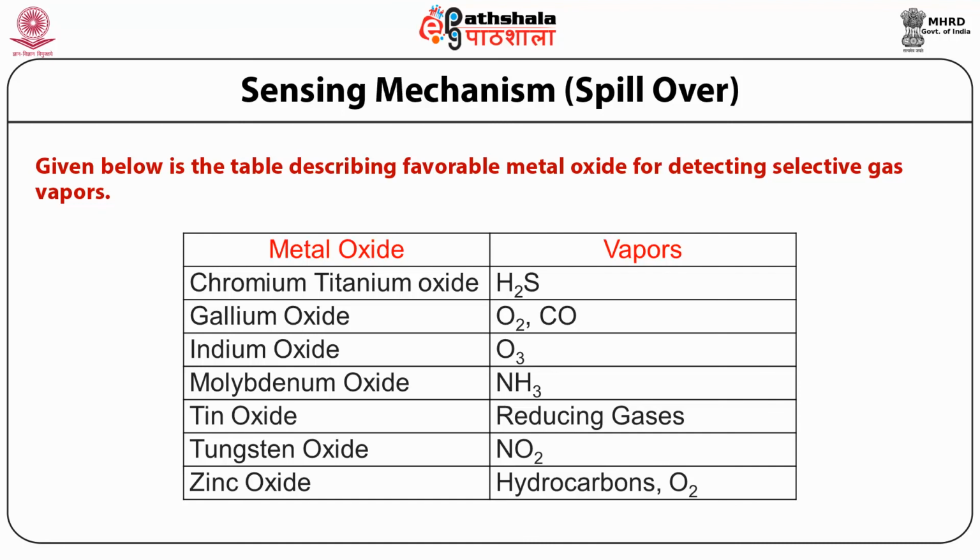Then tin oxide is generally used for all the reducing gases and can be made selective towards certain reducing gas by using a metal catalyst over it. As in the previous slide, we see that tin oxide thin film having the palladium or platinum metal nanoclusters as the catalyst can be used towards a particular gas detection. The next example is tungsten oxide towards NO2 gas sensing. Then next is zinc oxide for hydrocarbons and oxygen.